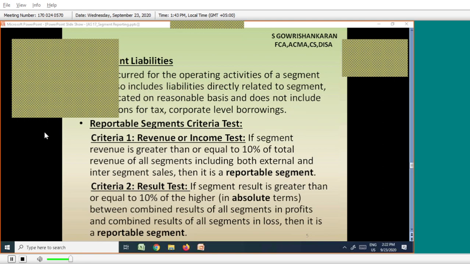Okay. So in such a case, I'm just sharing this one in your chat box. A plus B produce total profit of 25 lakhs, and C plus D plus E produce total loss.